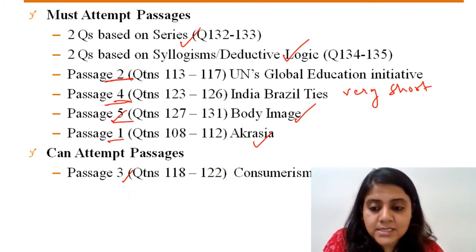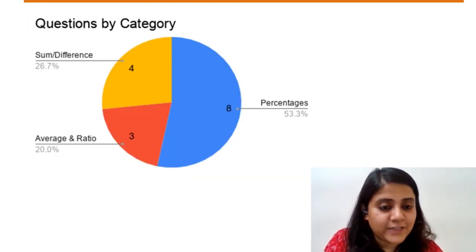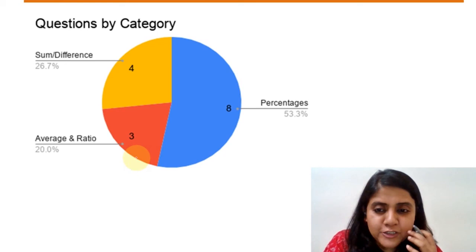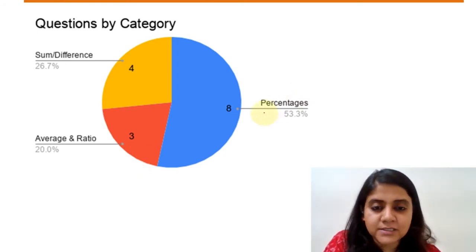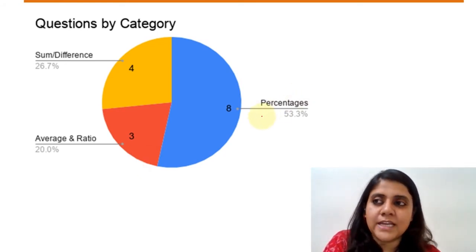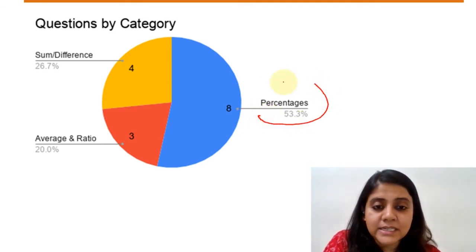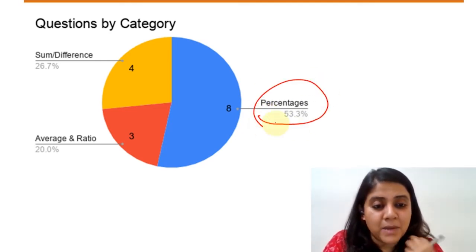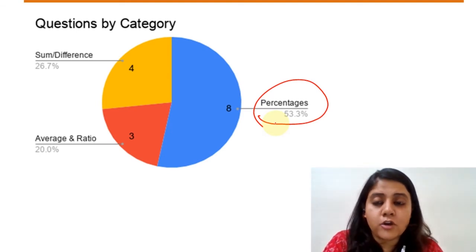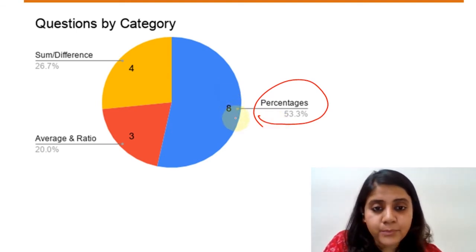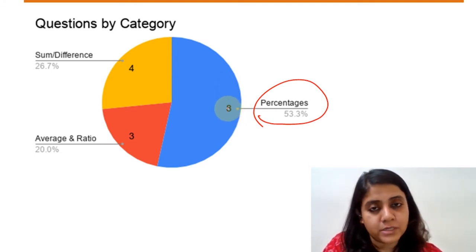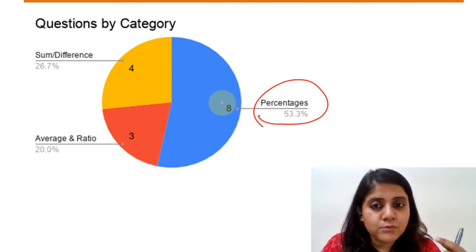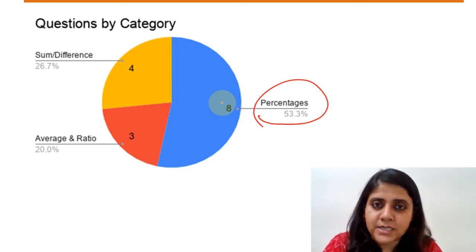Now, coming to the last section, that is quantitative techniques. With respect to category, percentages, this is something we all know, given that it is data interpretation based, graphs, charts, and all of that. Percentage based questions are going to be a must-have thing, right? So your concepts of percentages should be really, really strong. And that is what has happened. Close to 50% of the questions were percentage based. And if I remember right, there was one set which was entirely on percentages, right? So you have to be really good at that.